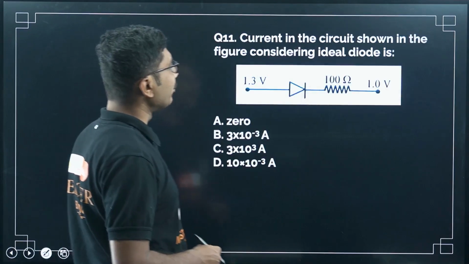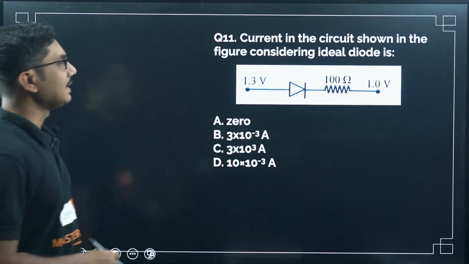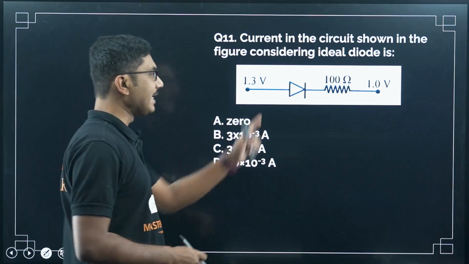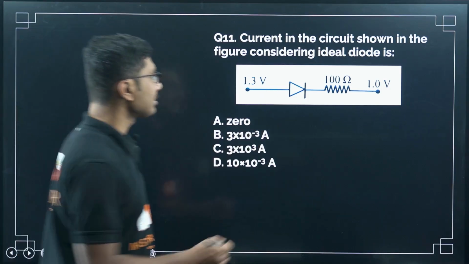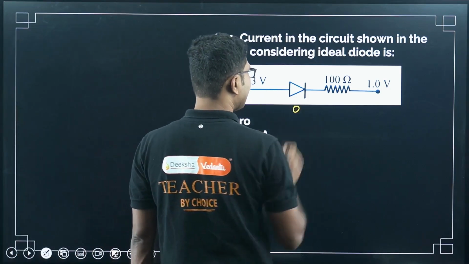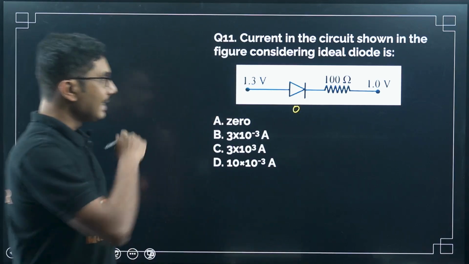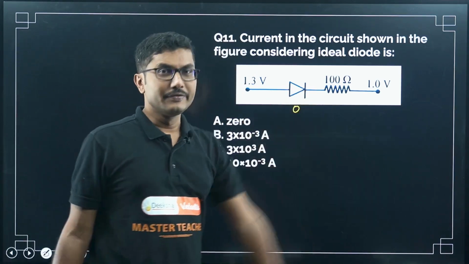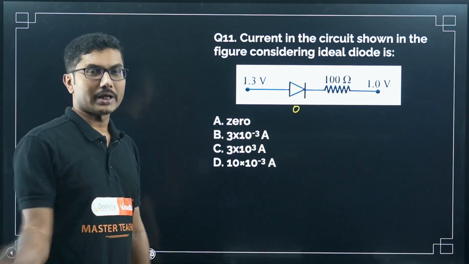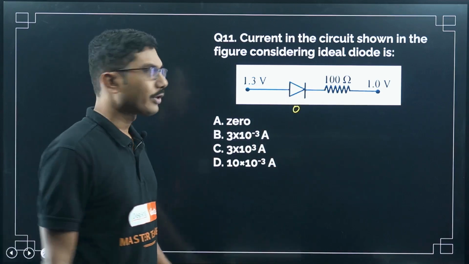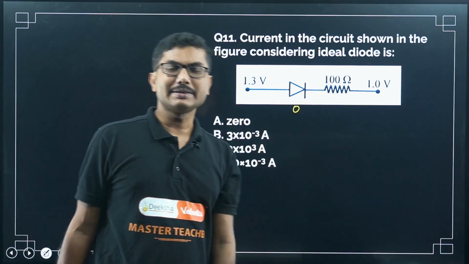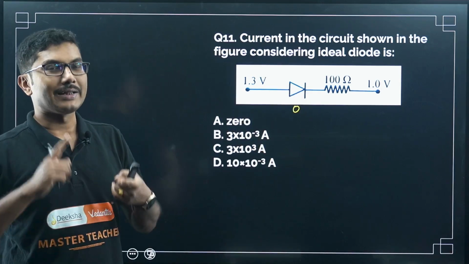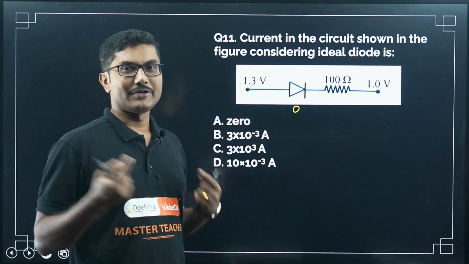Now, find the current in the circuit shown in the figure, considering the ideal diode. So this is the ideal diode, so the voltage drop across this ideal diode should be 0. Now is it forward bias or reverse bias? That is the question. If the diode is reverse bias, then there will be no current, then the answer will be 0. But if the diode is forward bias, then you have to use Ohm's law, find the potential difference, and then current, V is equal to IR.